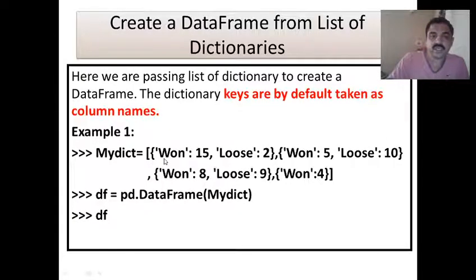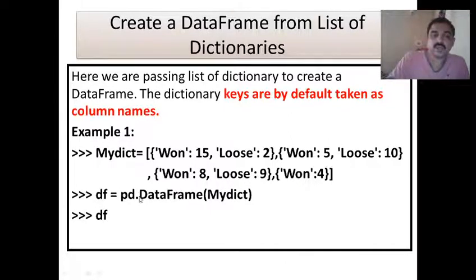The first dictionary contains 1 and 15, loose and 2. That is, 1 and loose will be the keys, 15 and 2 are the values. The second dictionary contains the same headings, 1 and loose, and the values are 5 and 10. Similarly, there is a third dictionary, and the fourth dictionary contains only 1. There is no loose here.